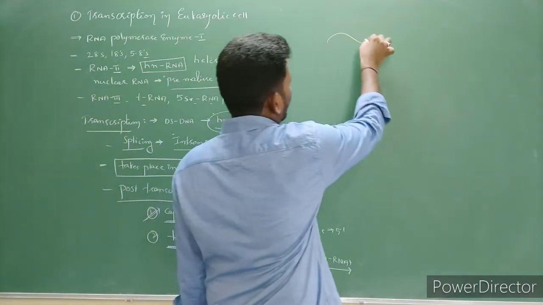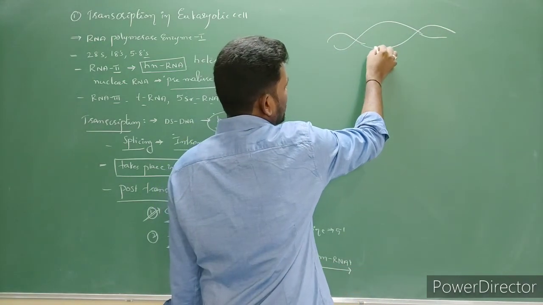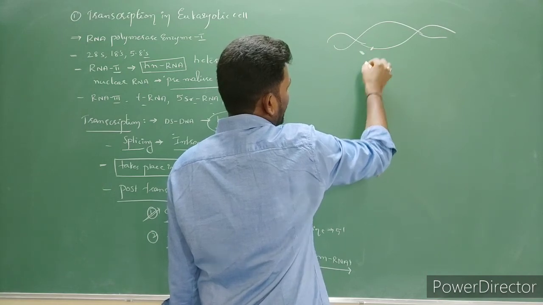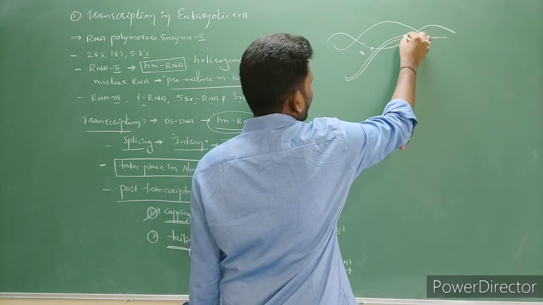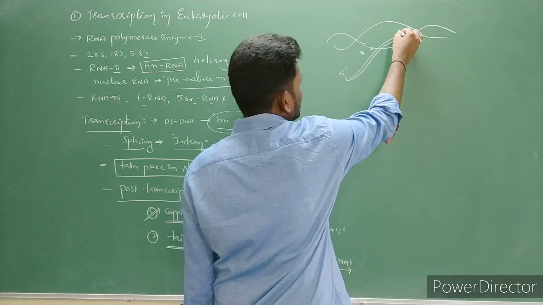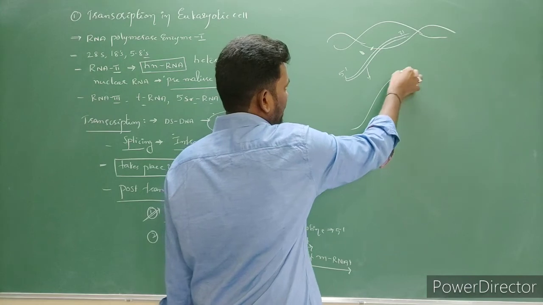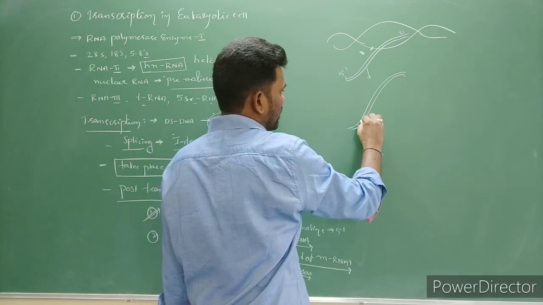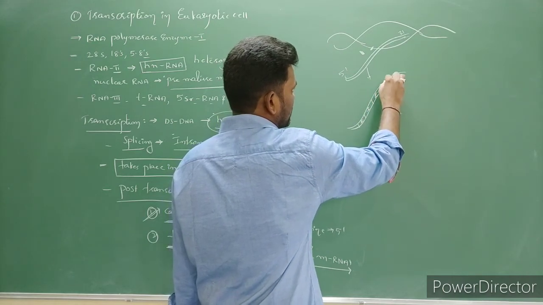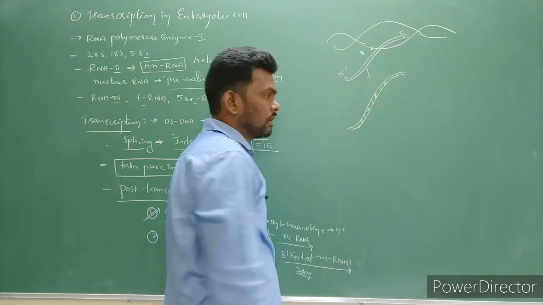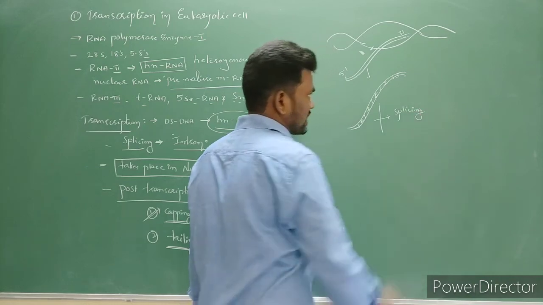Simple diagram. So this is DNA, and here this is the initiation, and here mRNA is formed. This is 5' and this is 3'. Now if you focus on this mRNA, it is a combination of exons, introns, exons, introns. Splicing takes place within the nucleus.